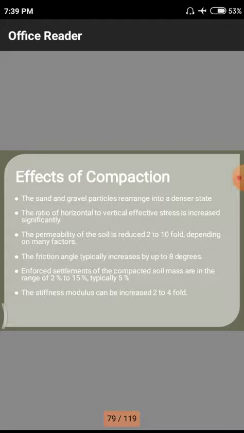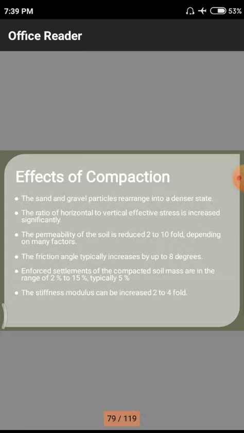Next one we are having is the enforced settlements of the compacted soil mass are in the range of 2% to 15%, typically 5%. Enforced settlements mean if a huge amount of force is applied to settle down the particles, compacting a soil mass with huge equipment, there may be a settlement of a minimum of 2% and maximum of 5%.